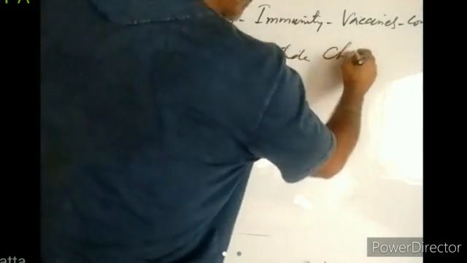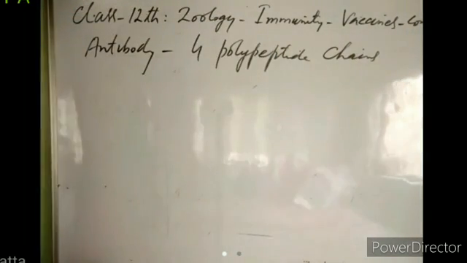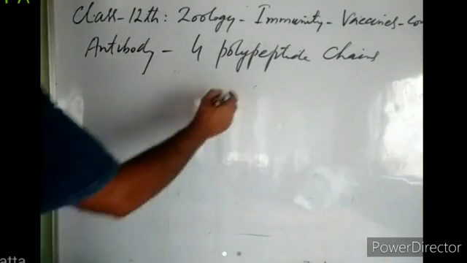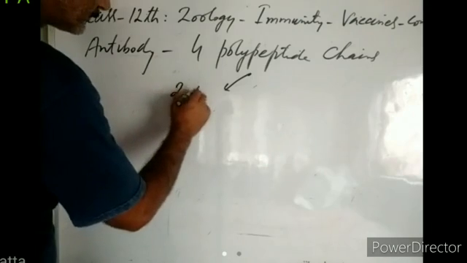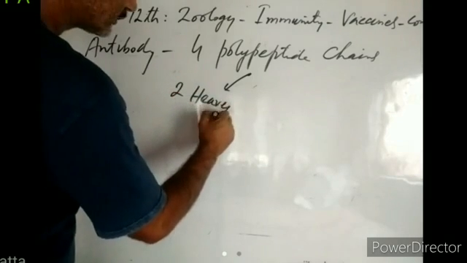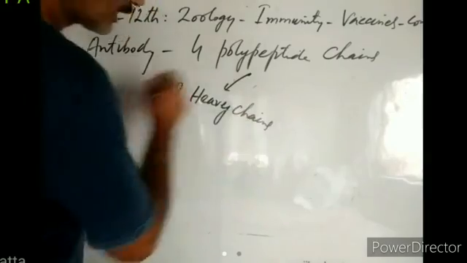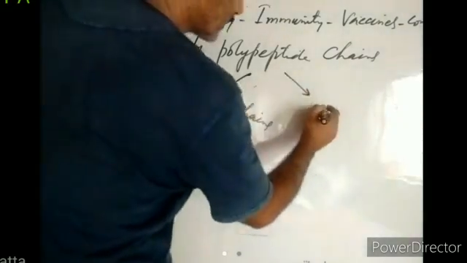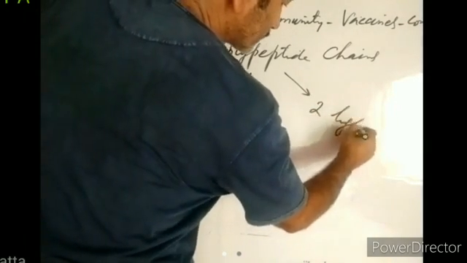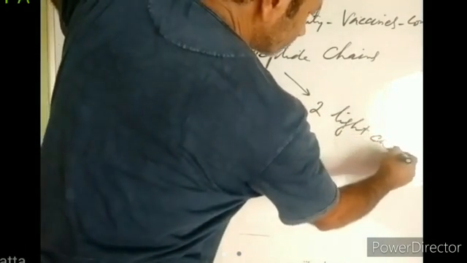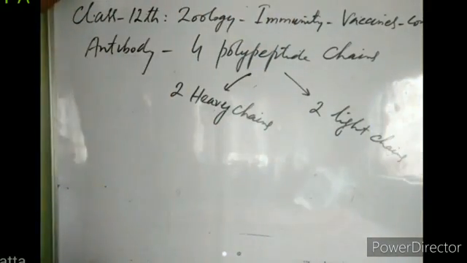As I told you, they are proteins, and proteins are formed of polypeptide chains. So this protein is formed of 4 polypeptides. There are two heavy chains, which are very large, and there are two light chains. So there are two heavy or long polypeptide chains, and two light or short polypeptide chains.